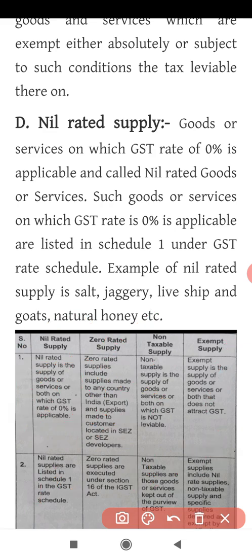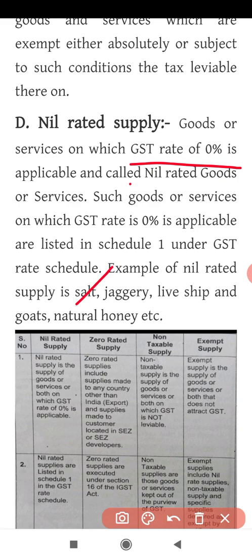I'll read it for you. Goods or services on which the GST rate of 0% is applicable are called nil rated goods or services. Such goods or services are listed in Schedule 1 under the GST rate schedule. In the previous semester also we have studied the schedules, schedule 1, schedule 2, schedule 3 and schedule 4. In schedule 1 only they have mentioned the list of all goods and services on which there should be 0% of tax.